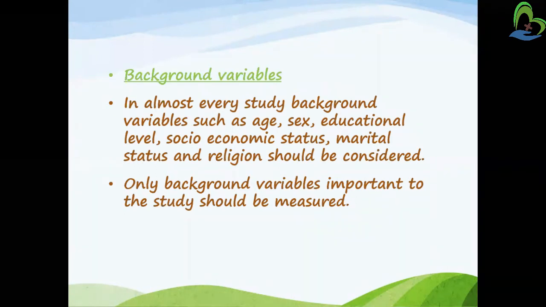Therefore, the research variables can be defined as what? They are the qualities, attributes, properties or characteristics which are being observed or measured in the natural setting without manipulation. Just take an example. Let us look at the factors contributing towards sleep disturbance among patients admitted in the intensive care unit. We have taken an example of sleep, which was affecting the person who is hospitalized, and it is just being observed. I will not manipulate something to alter their sleep disturbance.